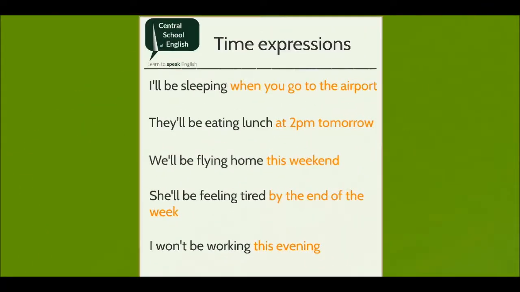Here are some examples of future continuous tense sentences with future time expressions. I'll be sleeping when you go to the airport. They'll be eating lunch at 2 p.m. tomorrow. We'll be flying home this weekend. She'll be feeling tired by the end of the week. I won't be working this evening.